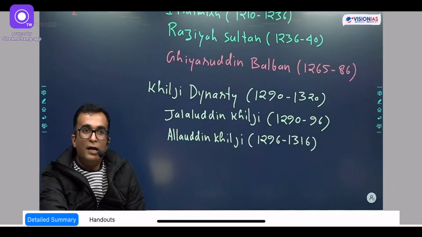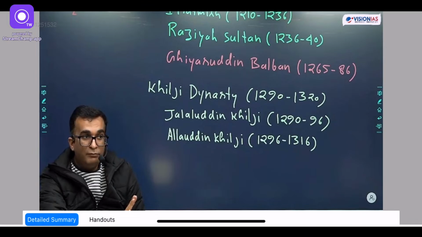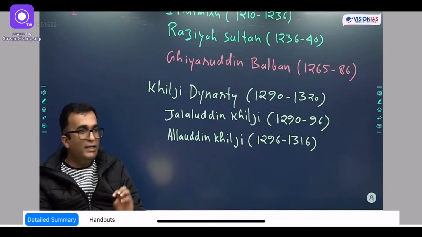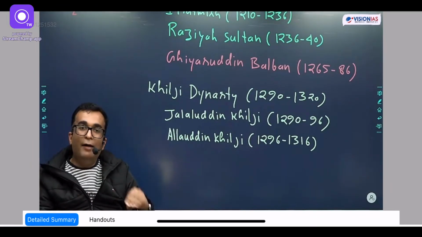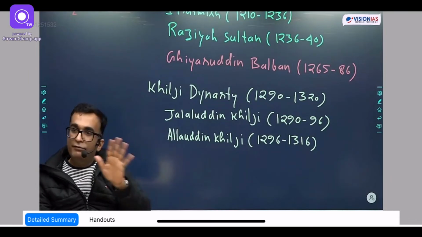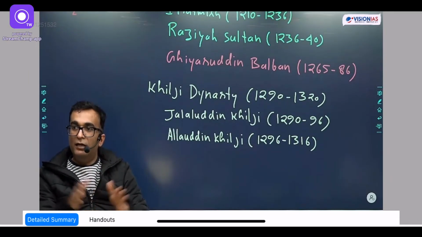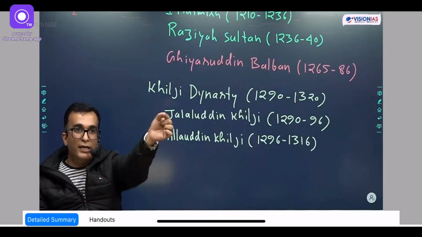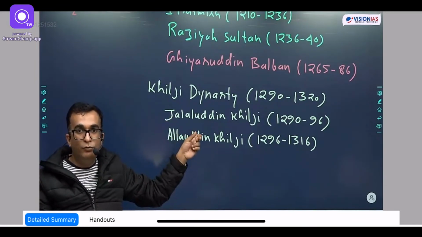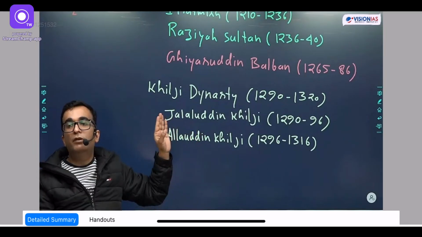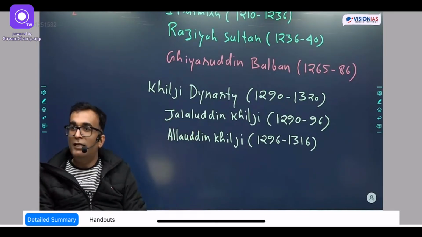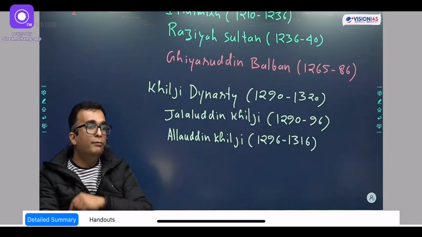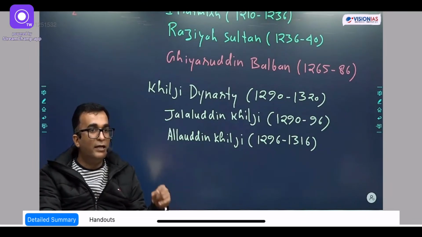Okay? So Genghis Khan, at the time of Iltutmish, his lifetime was there. But then Iltutmish was a very intelligent ruler. He somehow avoided any kind of clash with Genghis Khan. After the death of Genghis Khan, his 5 sons were there, and they divided the entire kingdom into 5 parts, and they started further attacking in different directions. So finally the Genghis branch fought with the Indian rulers. It is Jalaluddin Khilji who defeated them on the banks of river Indus. After that, his popularity increased, and everybody wanted that a person like him must become the ruler. And that's how he removed the last slave dynasty ruler in 1290, and he became the emperor.